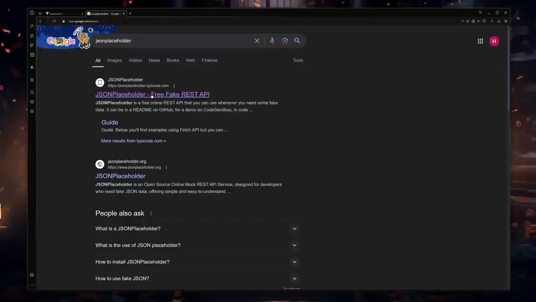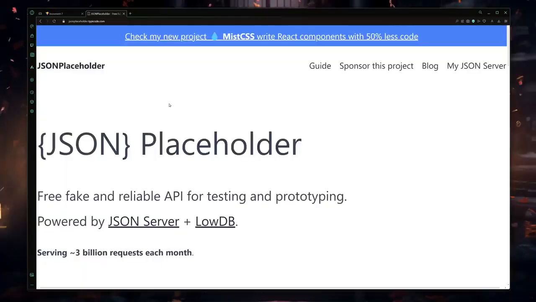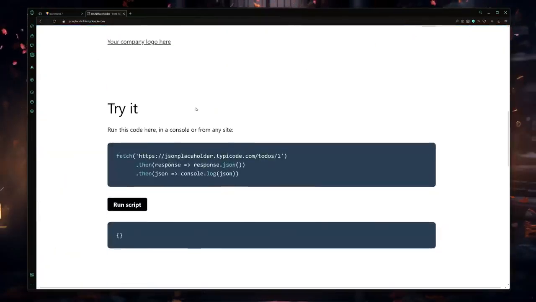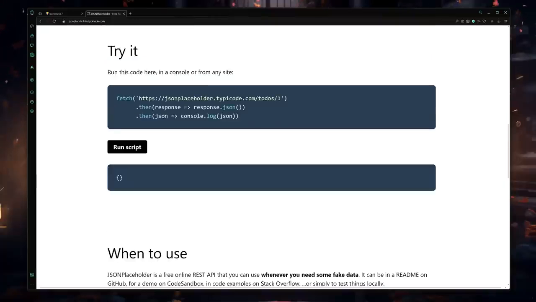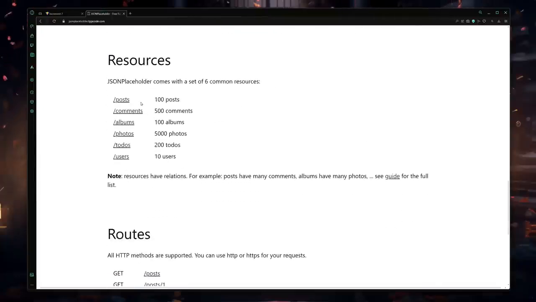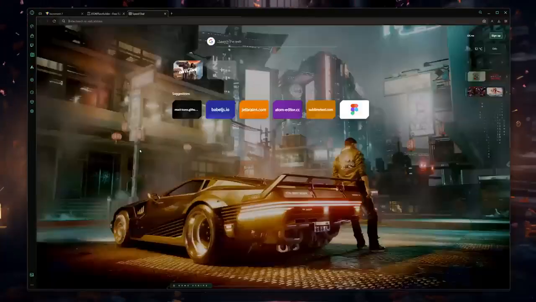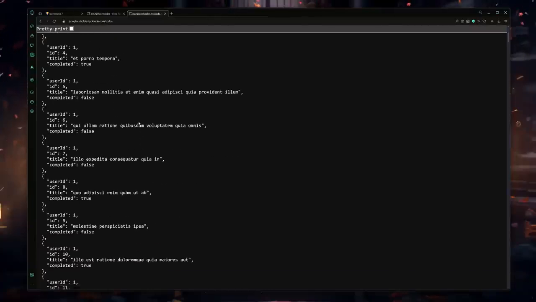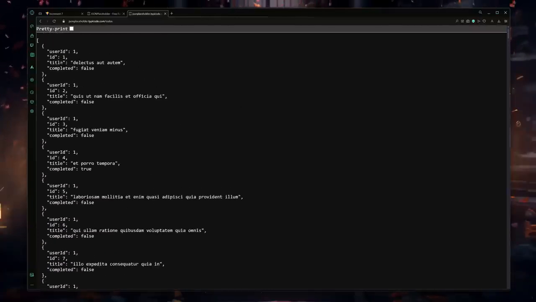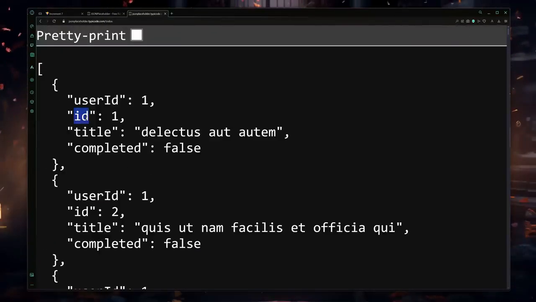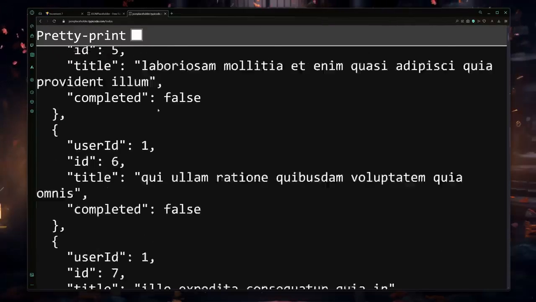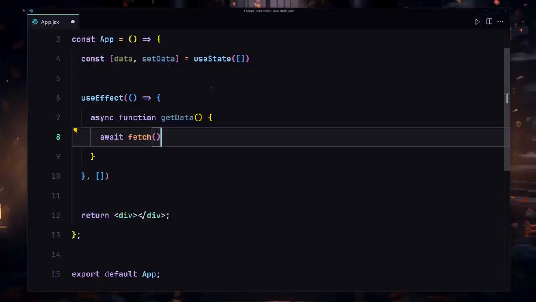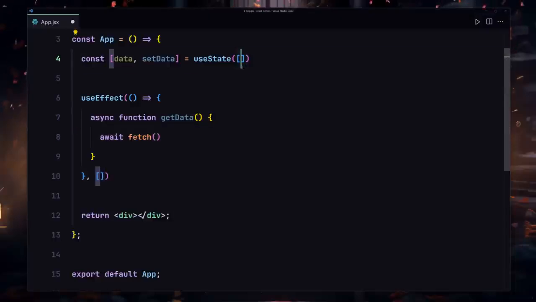If I go to this JSONPlaceholder.typicode.com, here you can see this is a website. You can learn more about that if you want to, but the one we are interested in is getting this data. Or you know what, I'm going to just go into the todos. I'll provide my todos and hit enter, and here you can see it's going to give us a lot of todos. Let me just zoom in a bit. We have our ID, the title, and also the completed flag for all of this data. And by the way, this is an array, so that's why we set up our useState as an array right here.